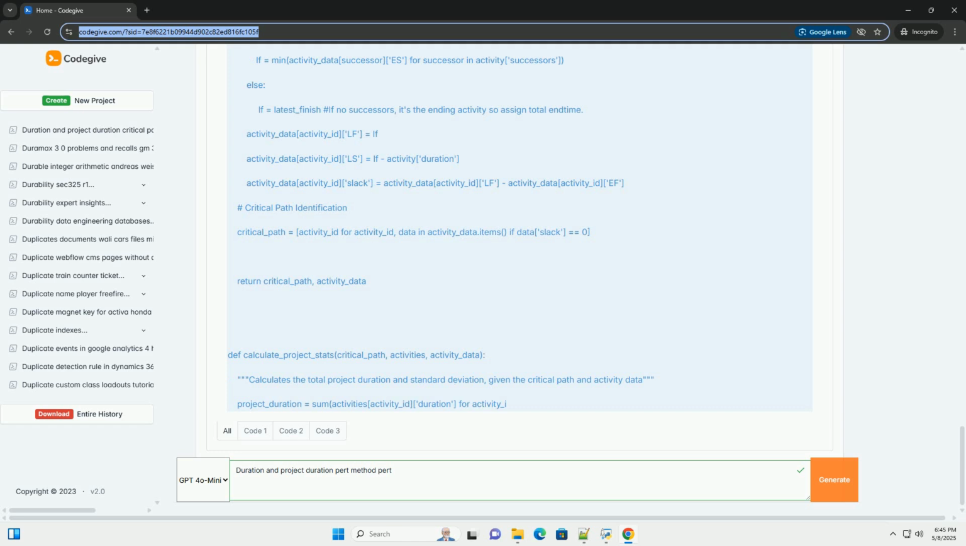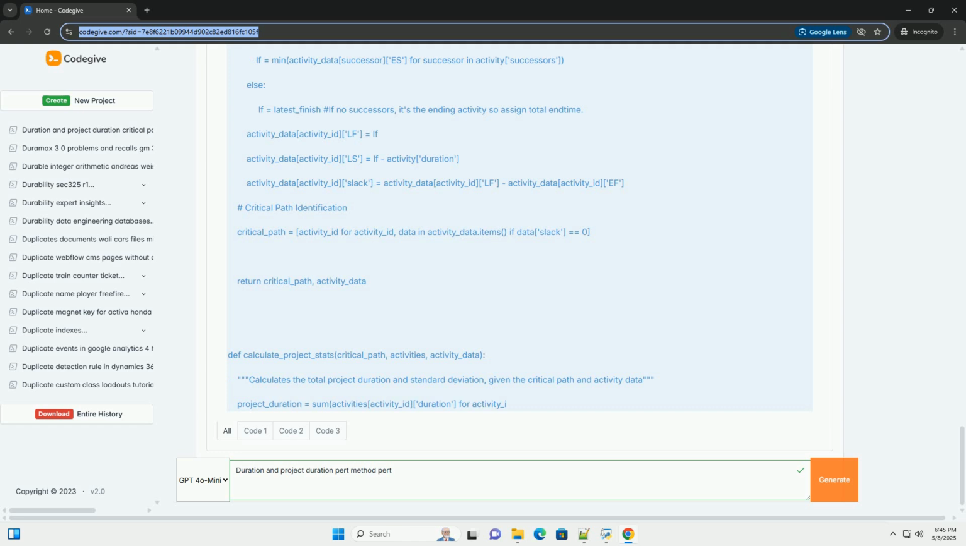Applying forward and backward pass. 1. Forward pass. Start with the first activity, A, and set its ES to 0. EF equals ES plus TE, expected duration. For activities with predecessors, the ES is the maximum EF of its predecessors.